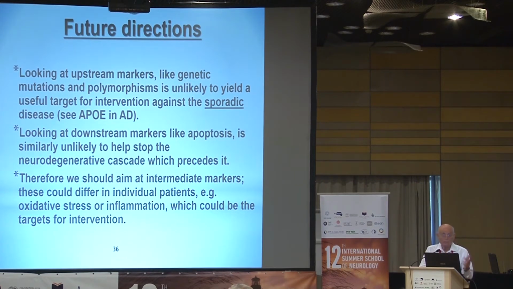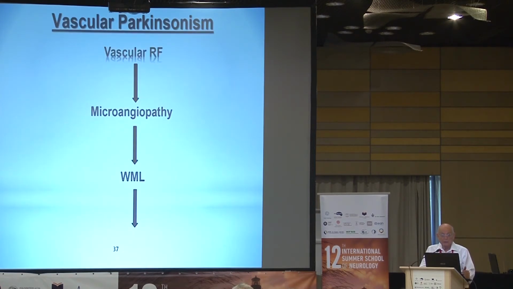And we've done it to some extent. So for example, you've all heard about vascular Parkinsonism. So here, there are vascular risk factors leading through small vessel disease to white matter changes, and then to the phenotype of vascular Parkinsonism. So in these cases, we know that those patients also do not benefit clinically from symptomatic drugs, and we have to give them drugs which are more related to the pathogenesis, which are the vascular changes.